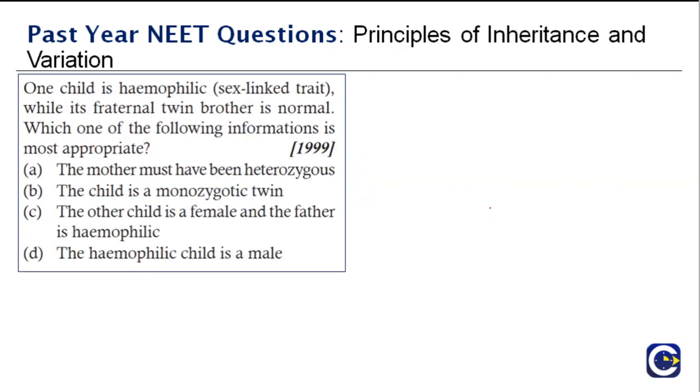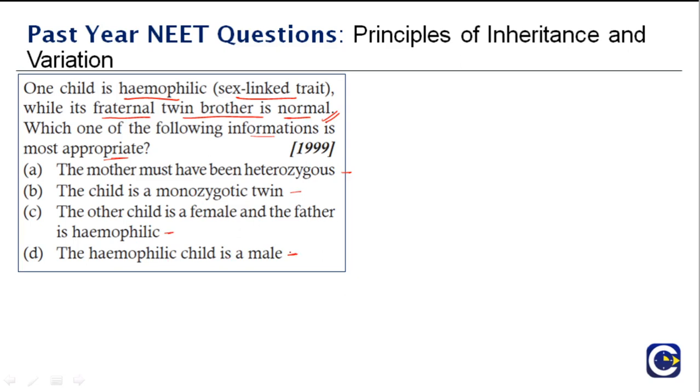The next question. One child is hemophilic, which is a sex-linked trait, while its fraternal twin brother is normal. Which one of the following information is most appropriate? One child has the trait, but the fraternal twin brother is normal. The mother must have been heterozygous. The child is a monozygotic twin. The other child is a female and father is hemophilic. The hemophilic child is a male. So what is the right answer?